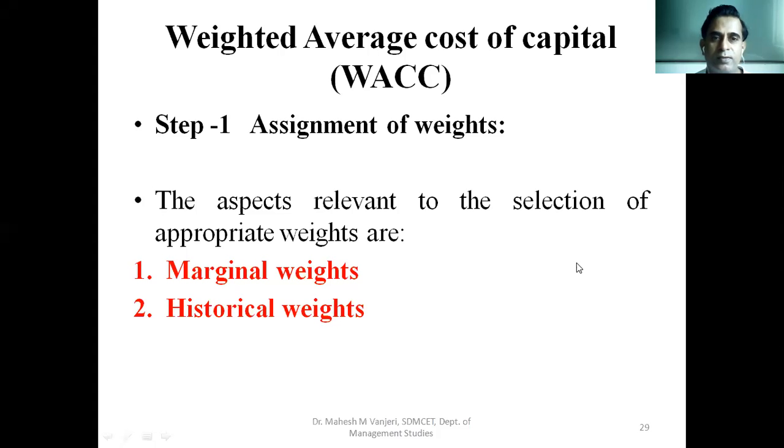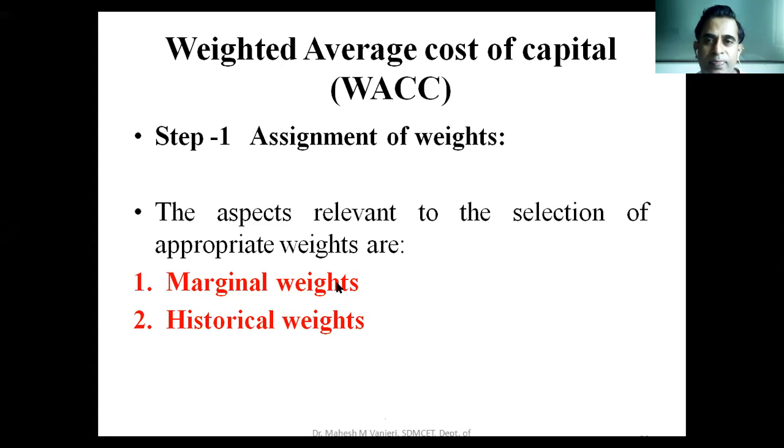Okay, so step one is assignment of weights while computing the weighted average cost of capital. As we know, there are two types of weights, marginal weights and historical weights, which can be used. Depending on the information given, you have to choose either marginal weights or historical weights while computing weighted average cost of capital, or simply cost of capital, or overall cost of capital. All three are same.